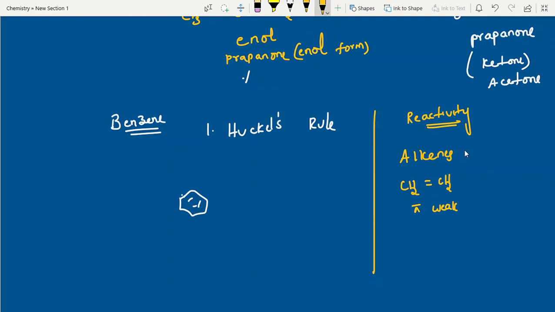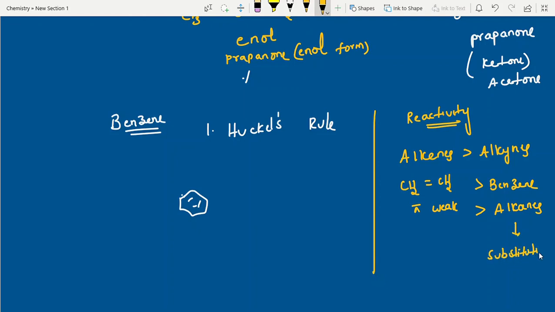Next, alkynes. We expect alkynes to be more reactive than alkenes because they have more bonds, but because of some steric repulsions, the rotation is not free. That's the reason alkynes are less reactive when compared to alkenes. Next is benzene, and the least reactive is alkanes. Alkanes undergo substitution reactions.